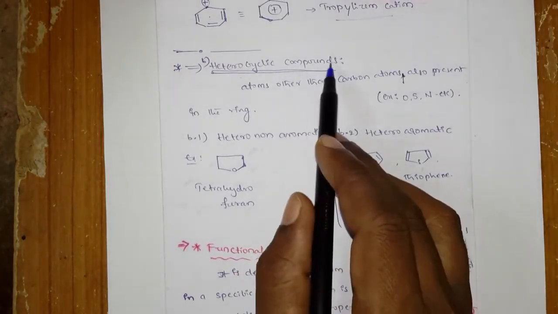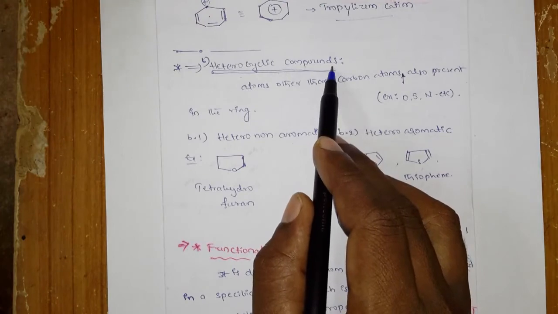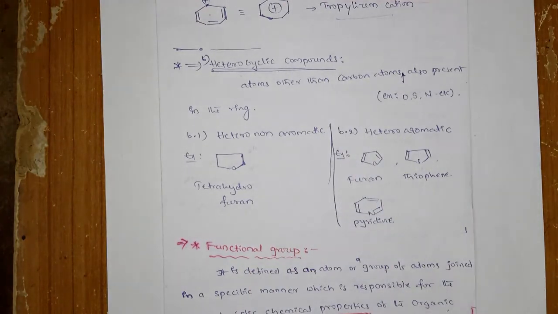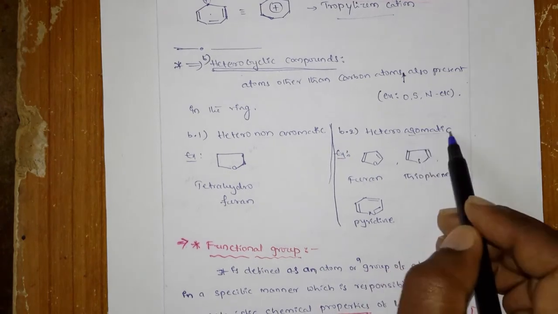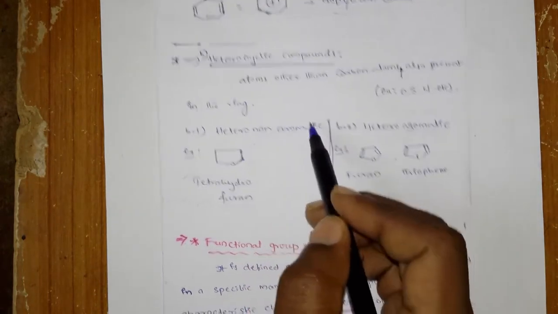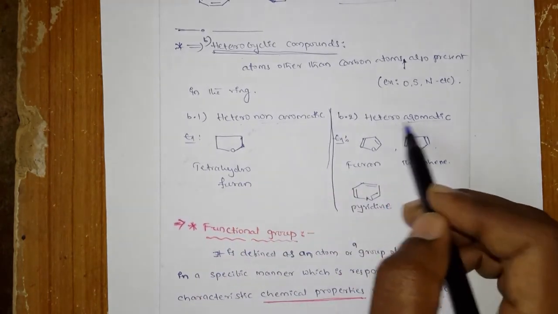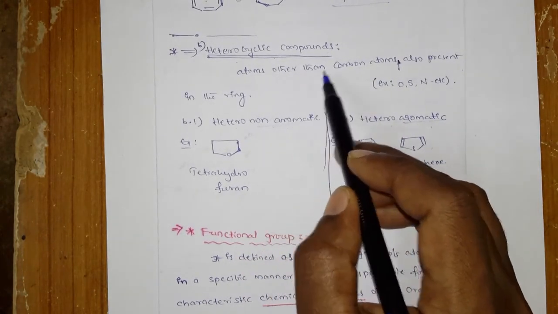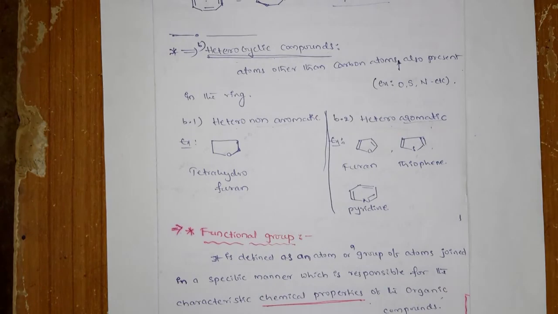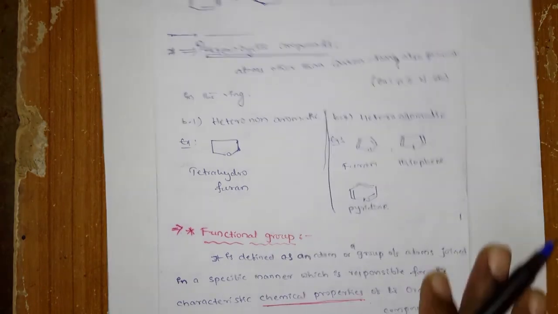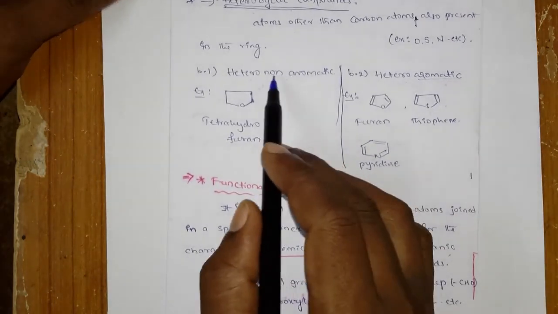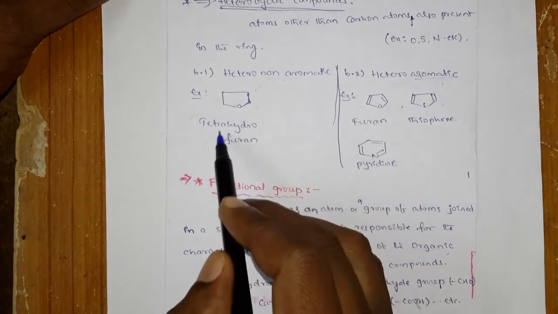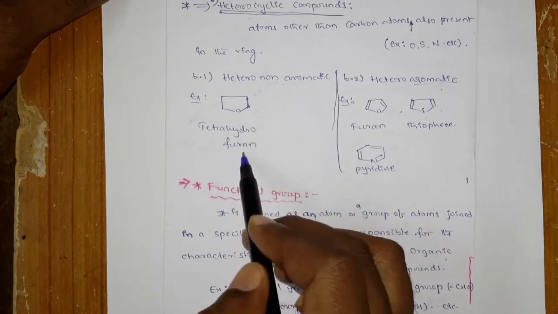Next, look here, heterocyclic compounds. Again, heterocyclic compounds are of two types. One is aromatic, another one is non-aromatic. So hetero non-aromatic and hetero aromatic. What I said, heterocyclic generally contains atoms other than carbon in the ring. So what is the hetero non-aromatic? This is the oxygen, tetrahydrofuran.